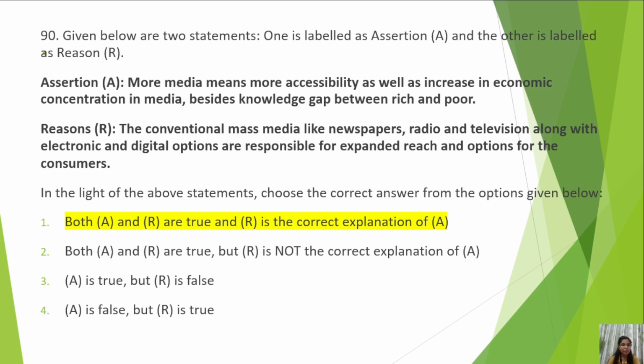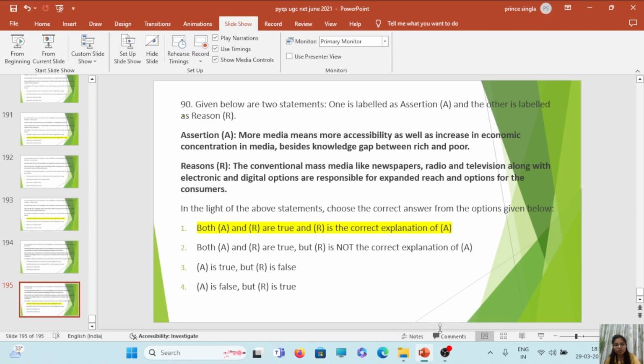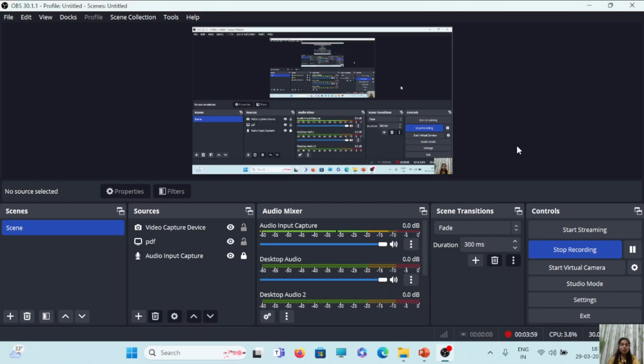Okay. So with this, we have completed the June 2021 paper, and I hope you are following these PYQs. See friends, if you are not following my videos, then please start doing these PYQs from the Gupta book which I have told you, the UGC NET Mass Communication and Journalism previous year papers book by R. Gupta.